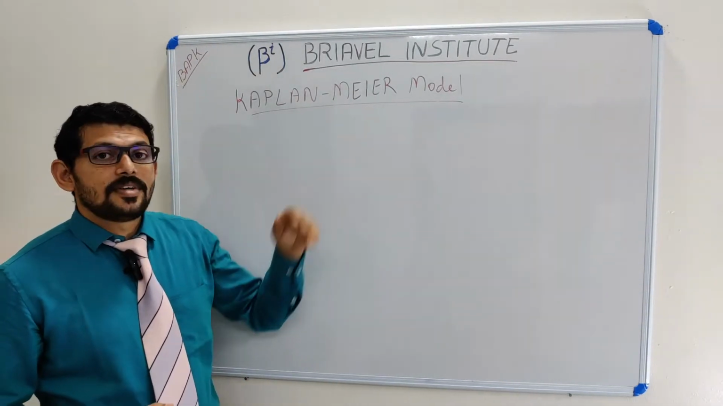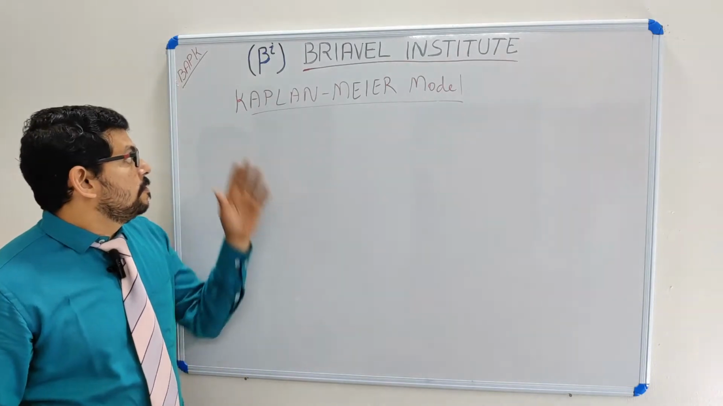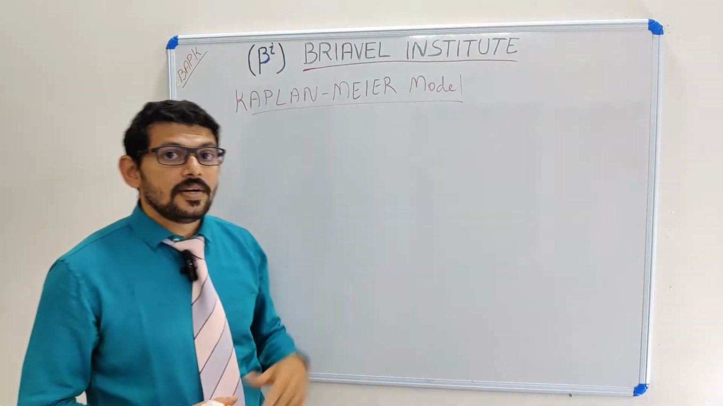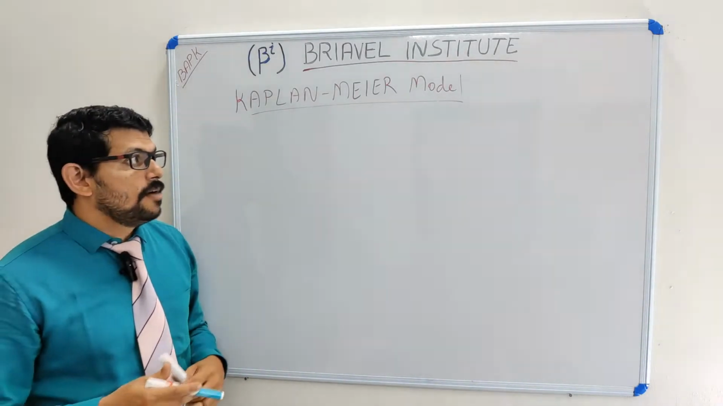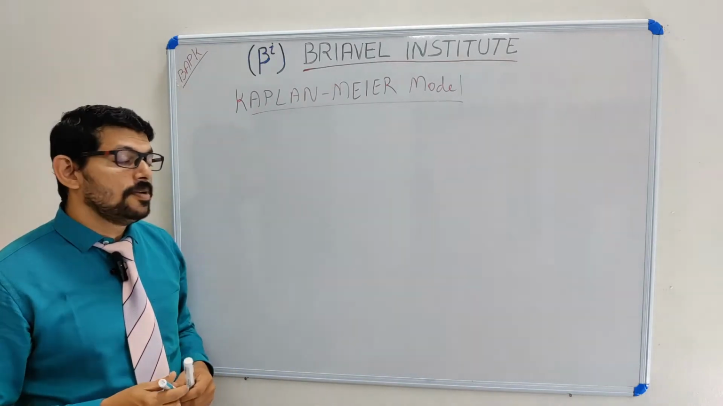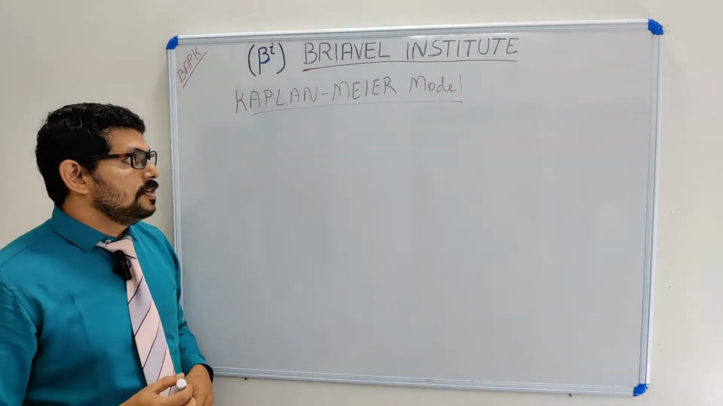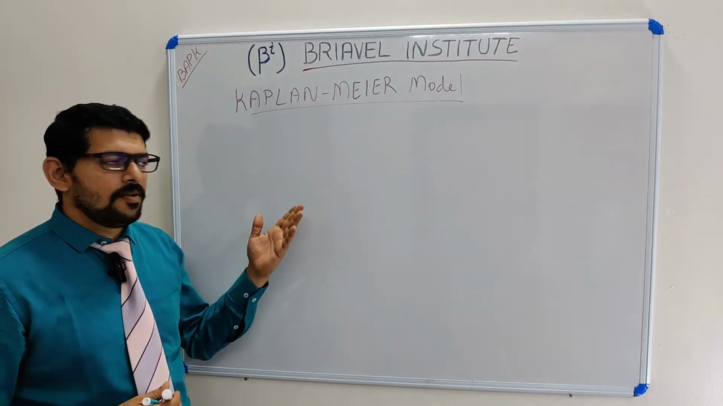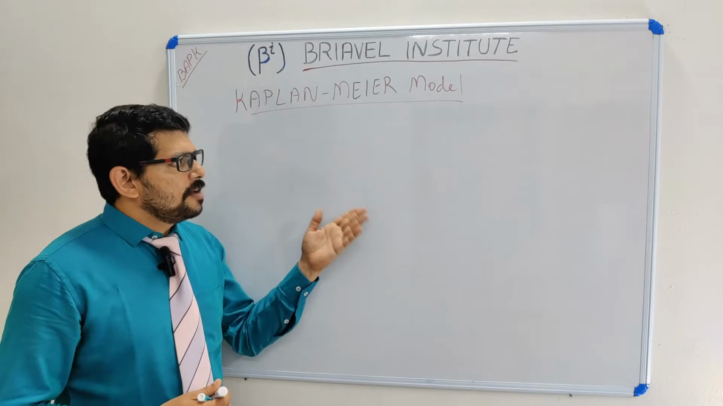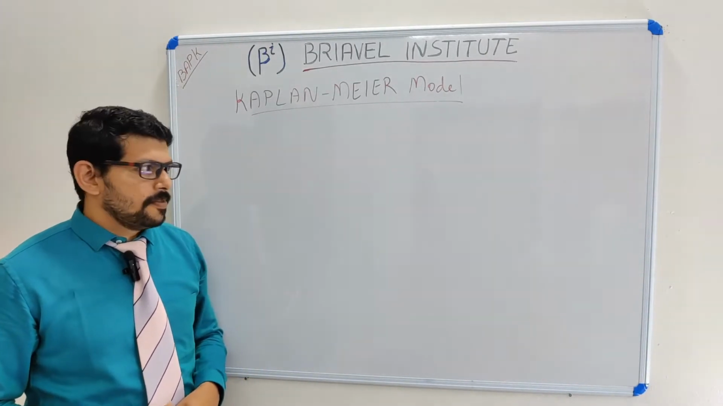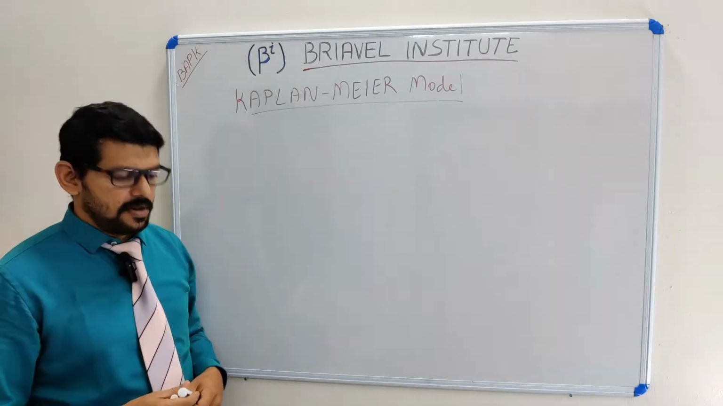This model is for survival analysis. Edward Kaplan and Paul Meier did some observation, some experiments, and found out how to estimate the survival probability. It is a very simple method, and only from observation we can find out the survival probability. For that I am taking a small example.